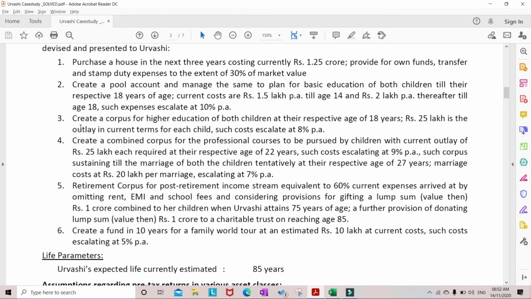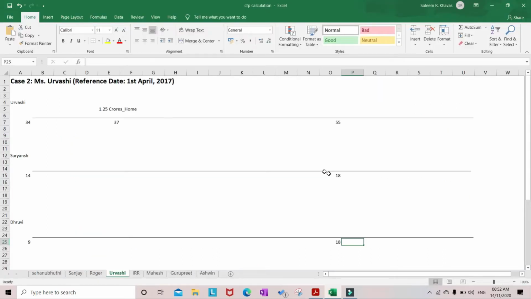We'll see the third goal. Create a corpus for higher education of both children at their respective age of 18 years. Rupees 25 lakhs is the outlay in current terms for each child. Such costs escalate at 8% per annum. That means they require 25 lakhs each for their higher education. Same for Dhruvi as well.